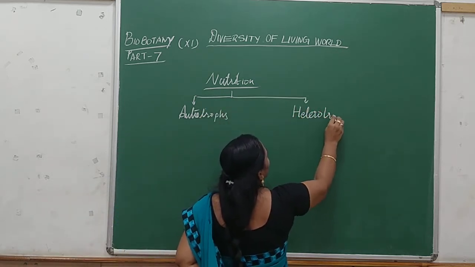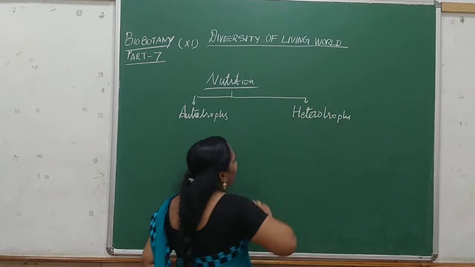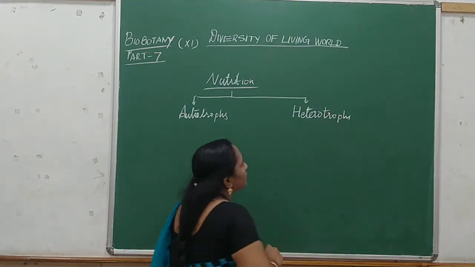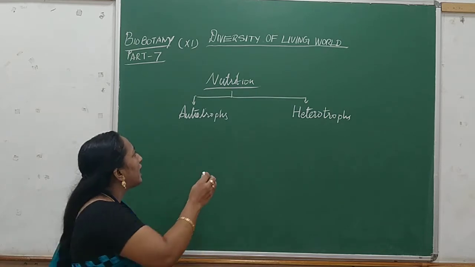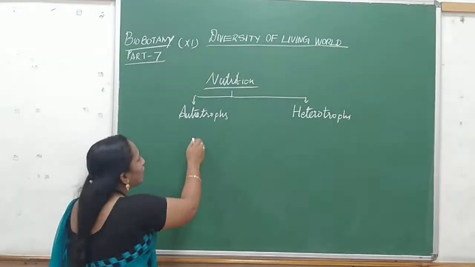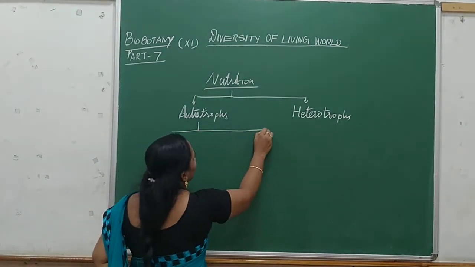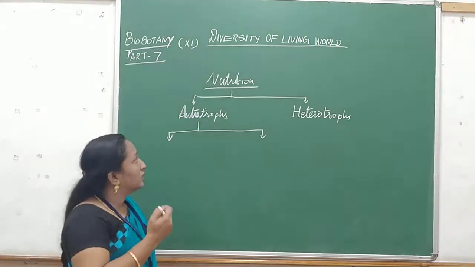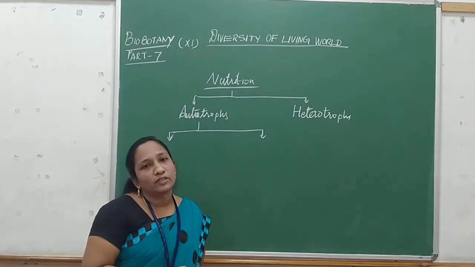Heterotrophs. Bacteria are prokaryotic organisms, and they carry out both modes of nutrition. In autotrophs, bacteria show two modes of nutrition.